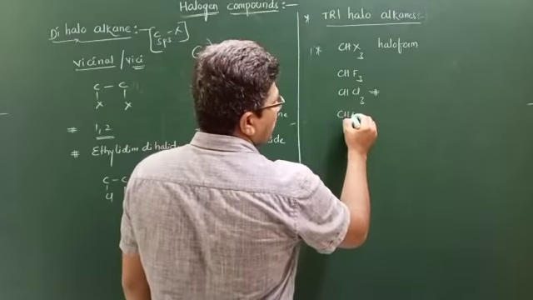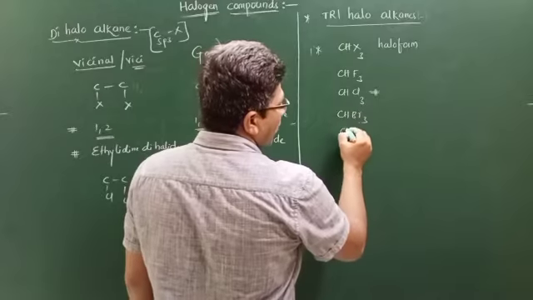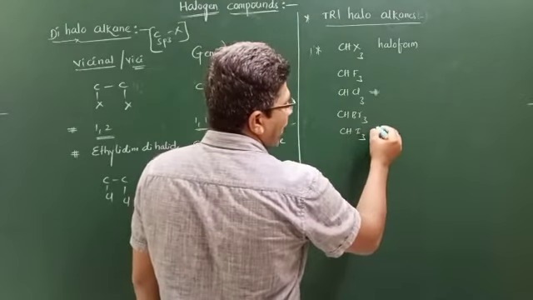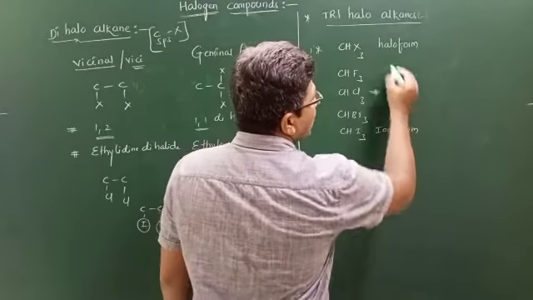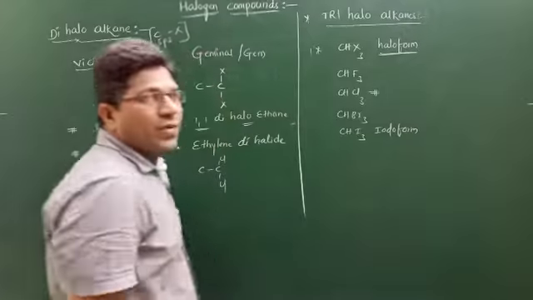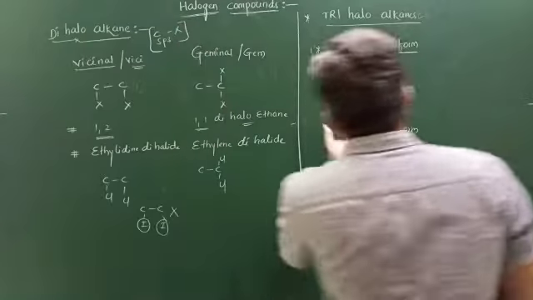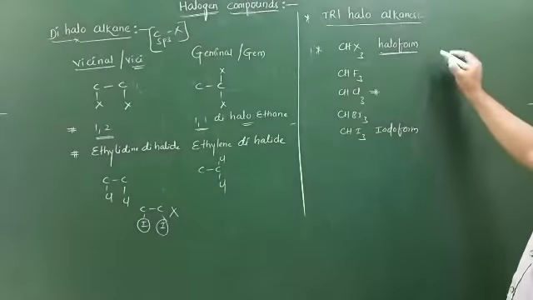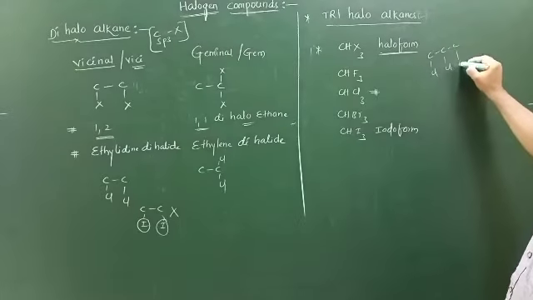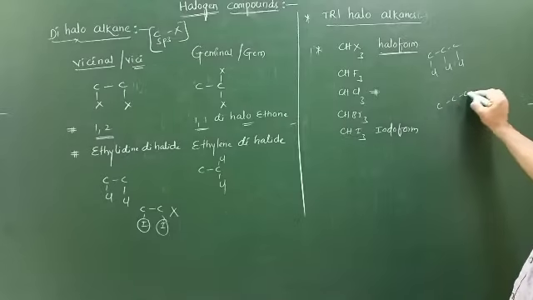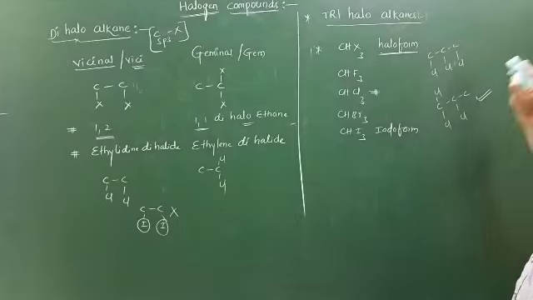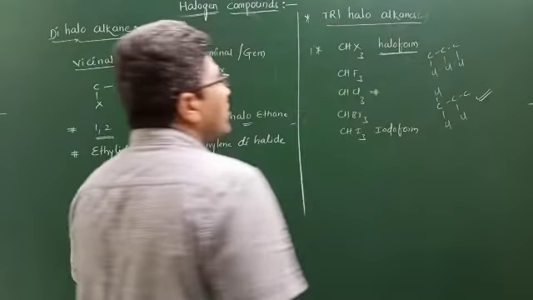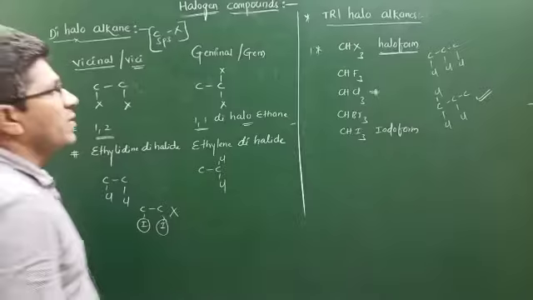Next, CHBr3, bromoform. CHI3, iodoform. This is also a very familiar compound. So the simple word is haloform. Carbon is attached to how many halogens? 3 halogens. Next example, they may be attached to adjacent positions also, or maybe attached to the 1, 2 positions also. These are the examples of trihaloalkanes.